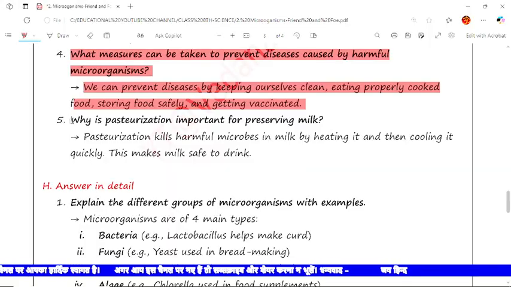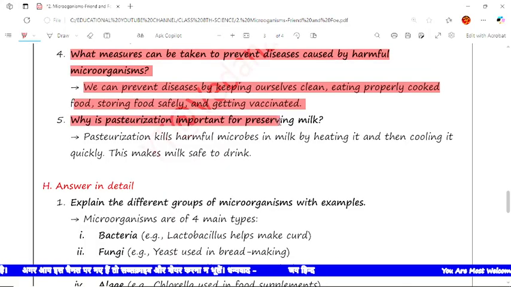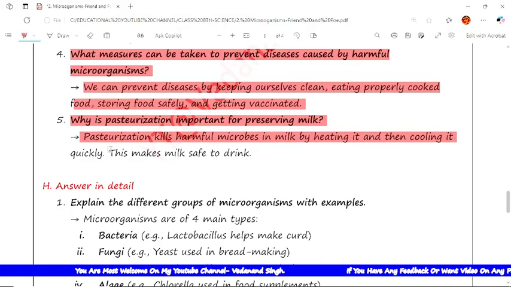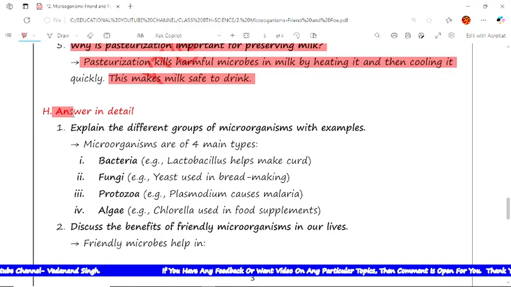The next question is why is pasteurization important for preserving milk? The answer is pasteurization kills harmful microbes in milk by heating it and then cooling it quickly. This makes milk safe to drink. The next section is answer in detail. Here are the questions and we have to give detailed answers.